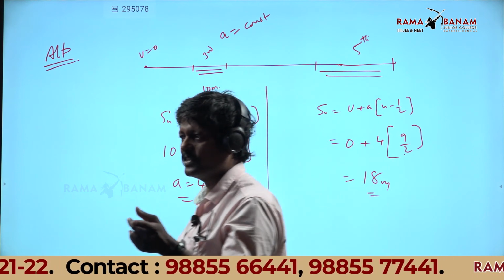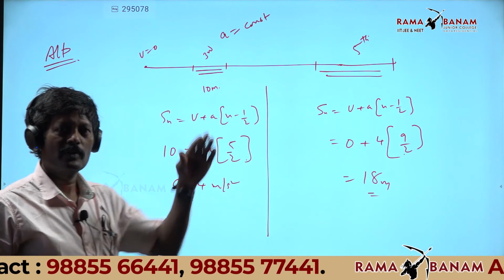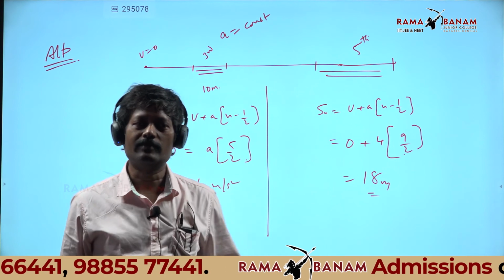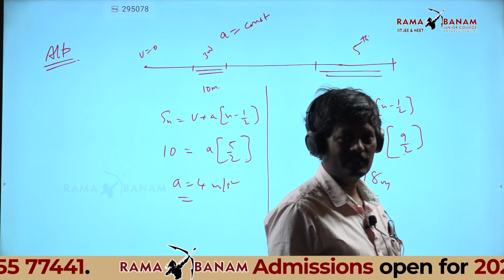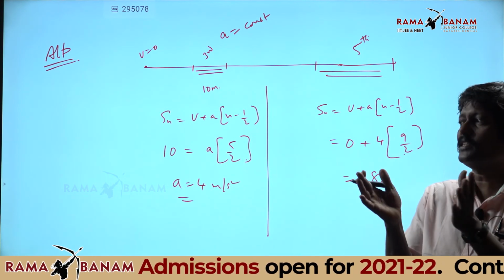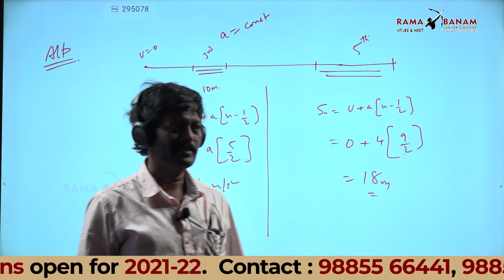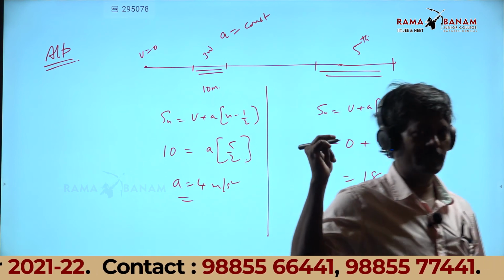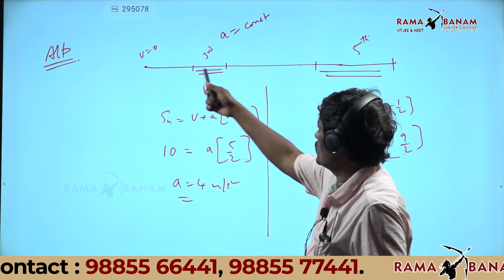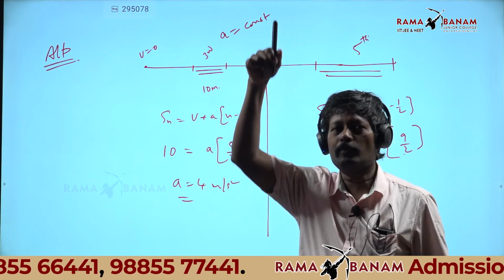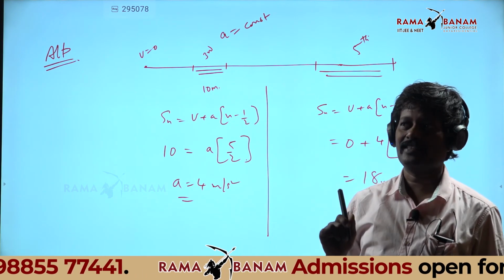The only difference is here a is 4, while for a dropped body a is equal to g. A dropped body starts from rest, here also it started from rest, and both have constant acceleration.